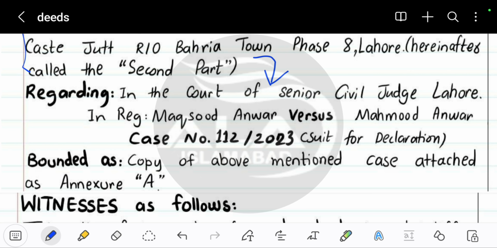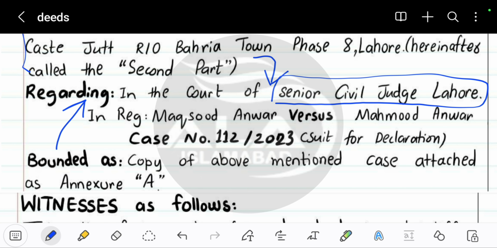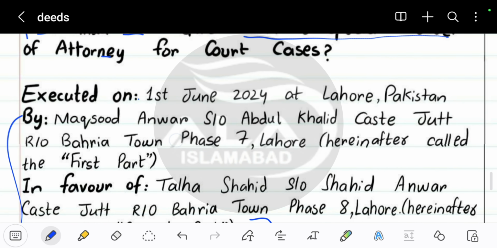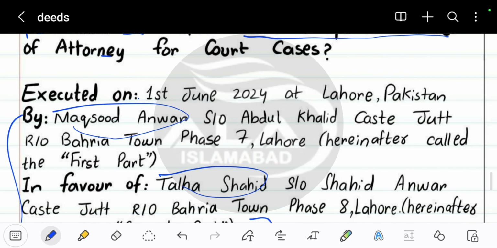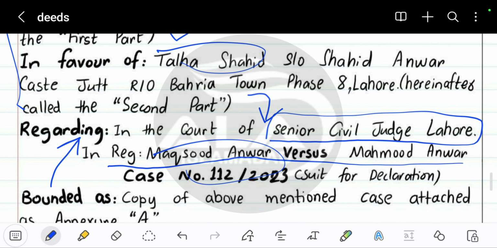went to this court. That's the reason we have added the name of the court here, and we also mentioned the names of the clients over here. These are the same names mentioned here. We have Manzoor Anwar and Tadwal Shahid, and both names are mentioned here. And you can write any number of your choice.